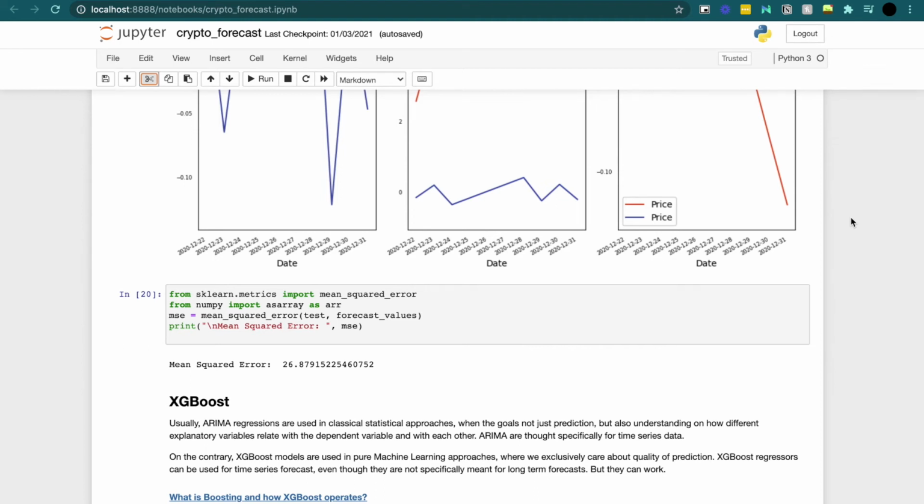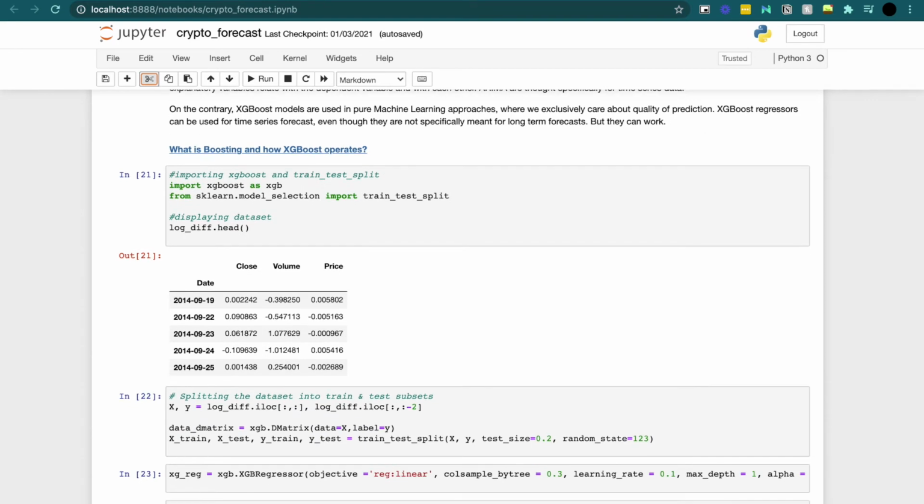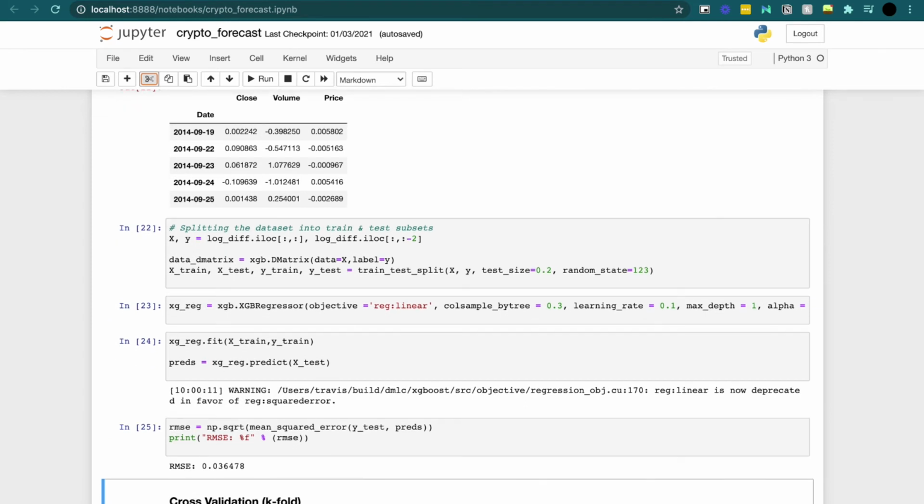XGBoost is relatively simple and fast to use. Let me just scroll down. I also have a link here to find out how it works further. But what we're going to do is just split our data into train and test, call the object fit and predict, and then we have our error between the test values and the predicted values. Not a lot of code necessary, and you see that the error is relatively small, 0.03. XGBoost uses something called regularization, which prevents overfitting and ensures that the model we end up with is generalized and isn't going to overfit to the data that we trained it on.